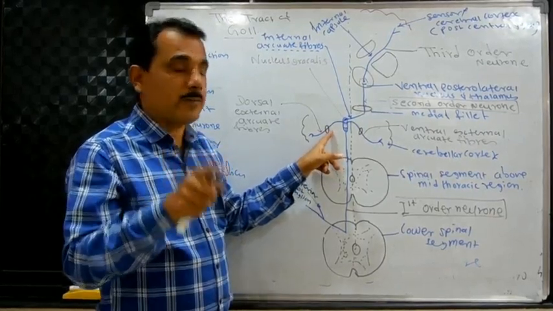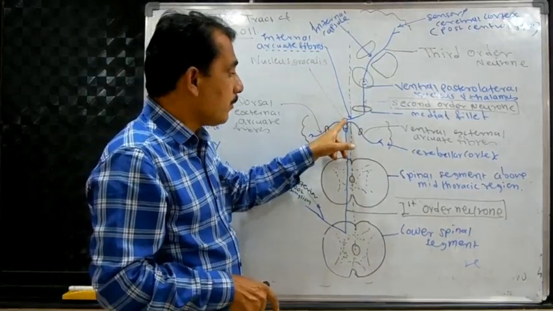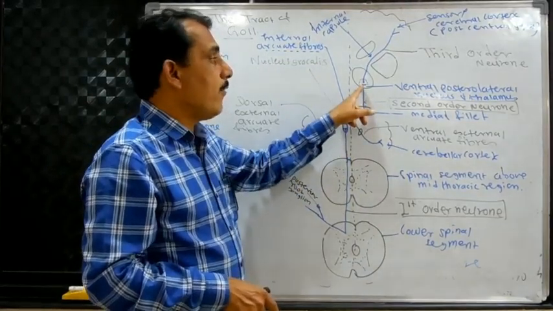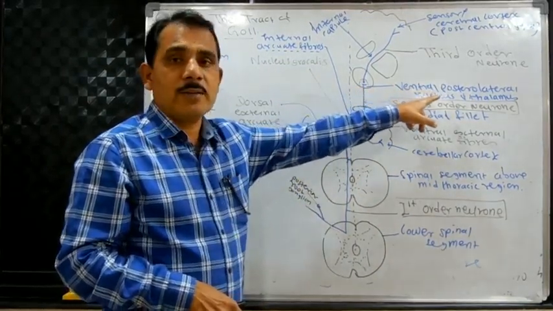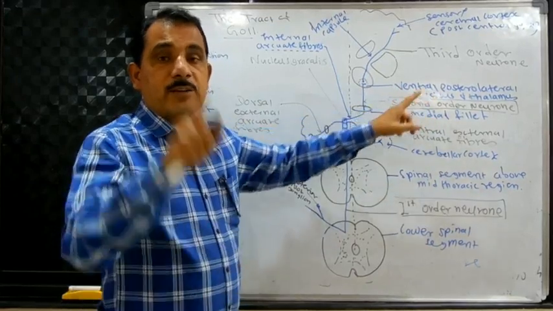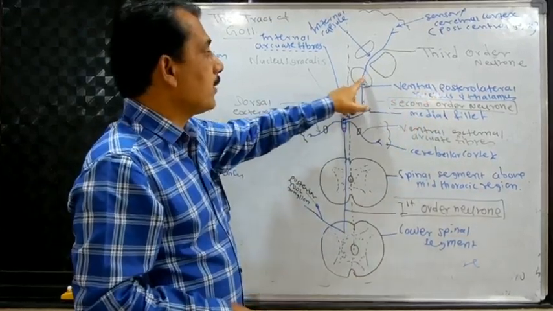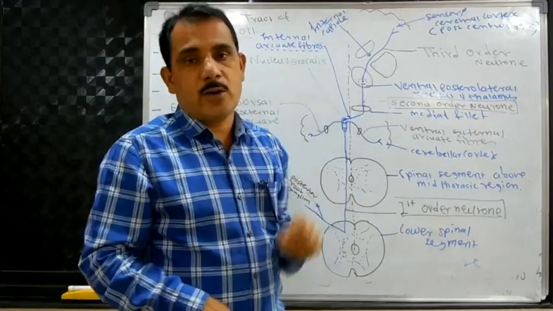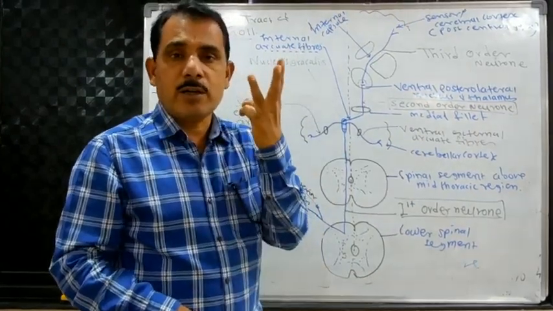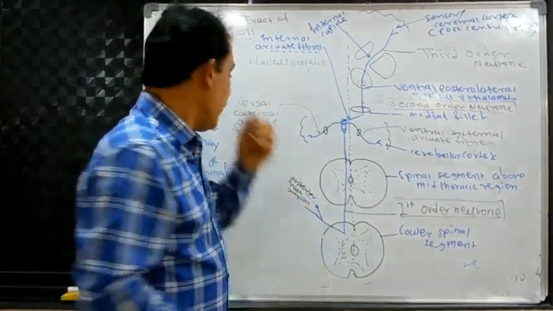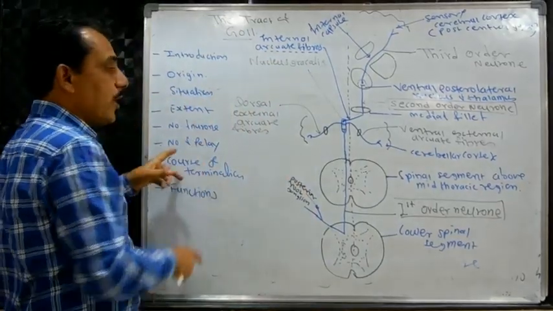This is the first order neuron. The second order neuron runs from the nucleus gracilis to the ventral posterior lateral nucleus of the thalamus, and the third order neuron from the thalamus to the sensory cortex. Thus, there are three orders of neurons.